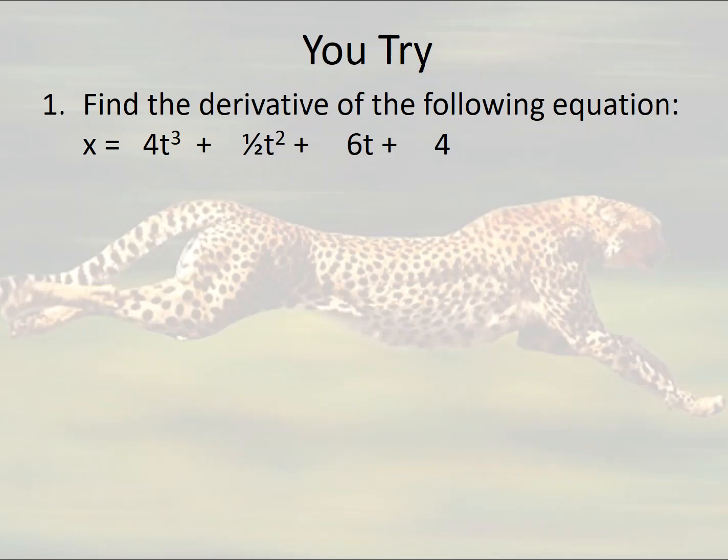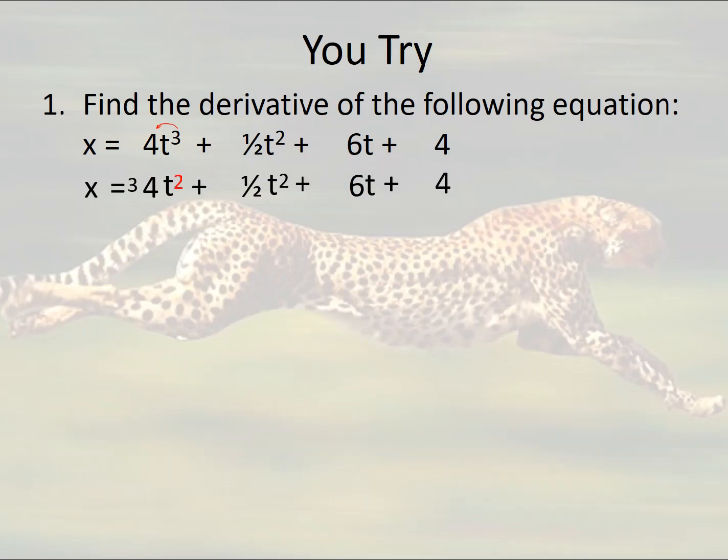Okay, now that you paused it, or maybe you didn't, remember what I'm doing is taking the exponent, multiplying it by the coefficient, and then dropping the power by 1. So in this case, I'm going to take my 3, multiply it by the 4, and then drop the power by 1. So I would have 3 times the 4, drop the power by 1 to be 2.